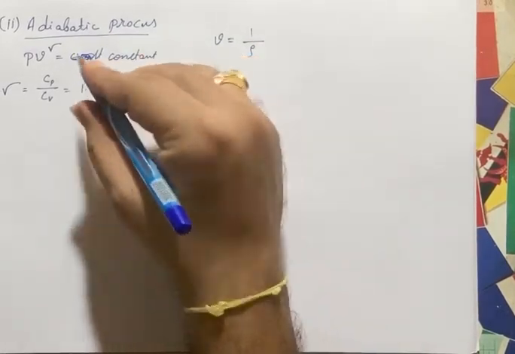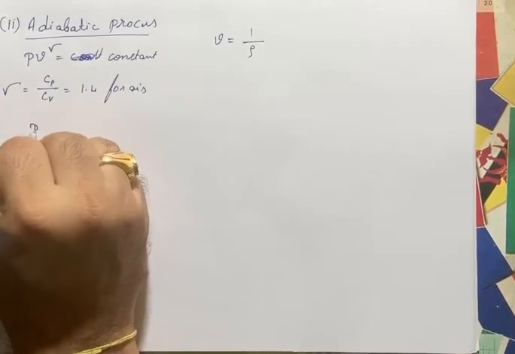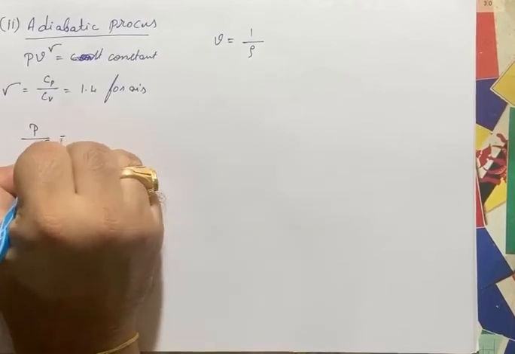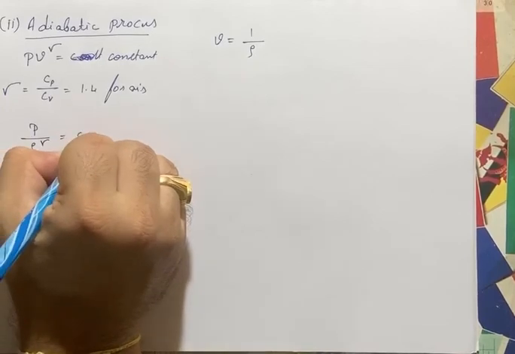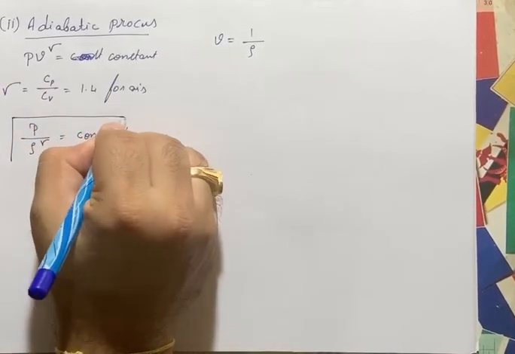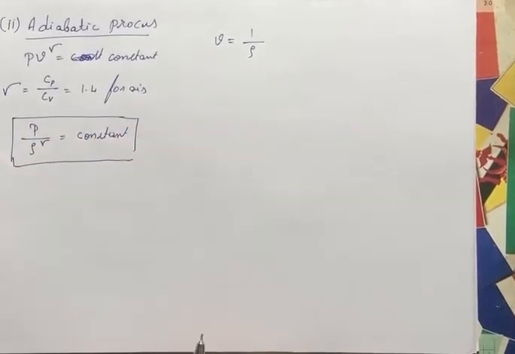When I substitute that value in the above equation, I will get P divided by rho raised to gamma equals constant. Right. This is the adiabatic process. PV raised to gamma equals C.